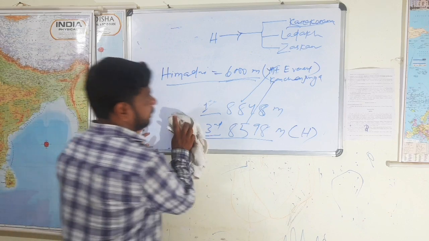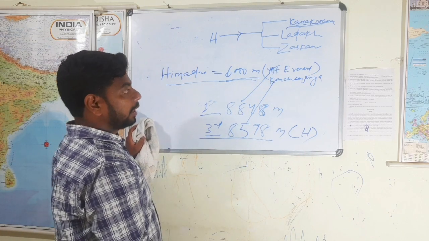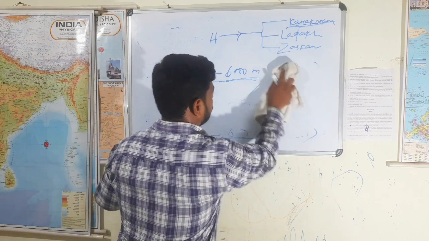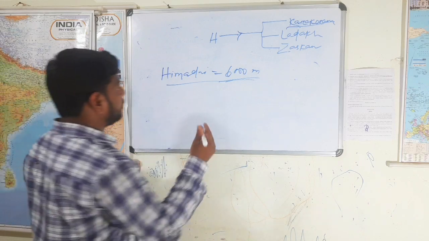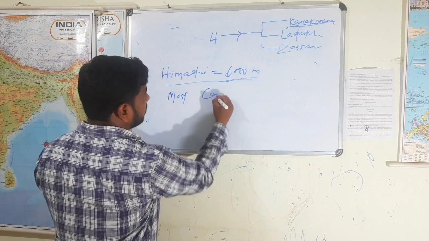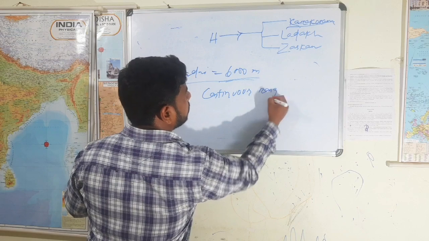Fine. Next. Apart from all these, Nanda Devi, Dholadhar, all these are found in these ranges. The Himadri is also the most continuous range.